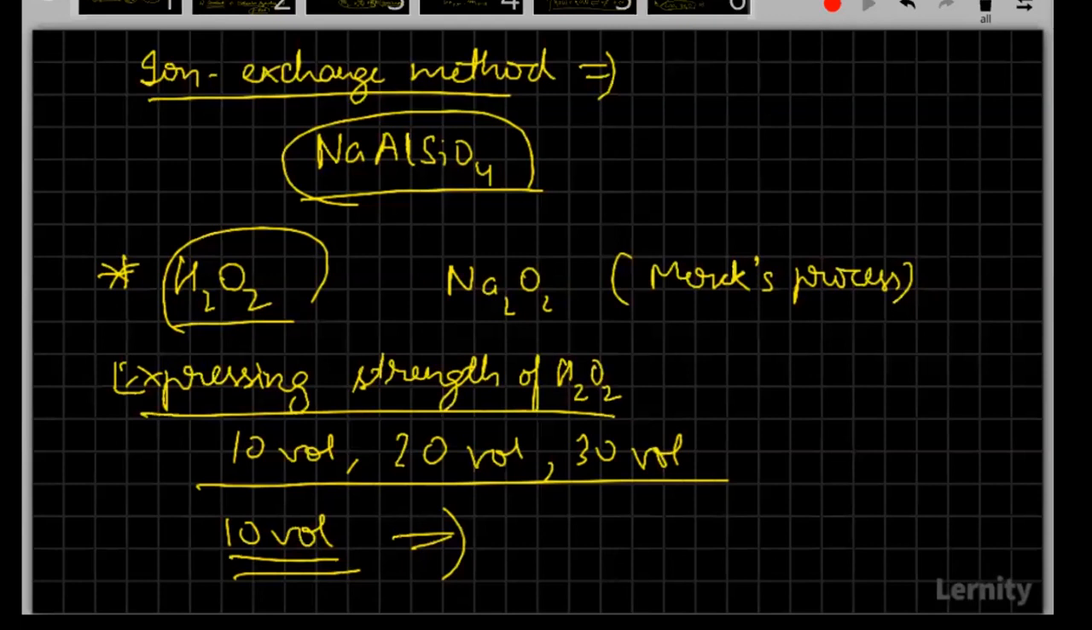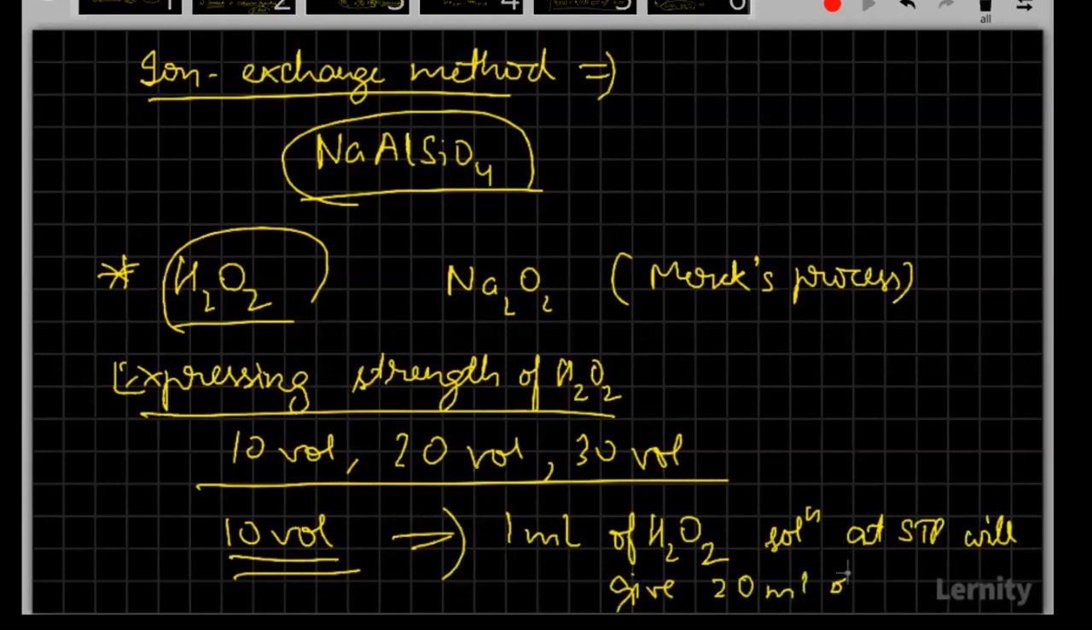Okay, always remember these volumes are directly giving you the volume of oxygen, but the amount of hydrogen peroxide that you have taken is always fixed. So 1 ml of hydrogen peroxide solution at STP or NTP will give 10 ml of O2. Remember, whatever units you have taken here, I have to take the similar unit there. If you are expressing here as 1 centimeter cube, there it will be 10 centimeter cube. And if here you have taken 1 liter, there it will be 10 liters. So this is how it means.